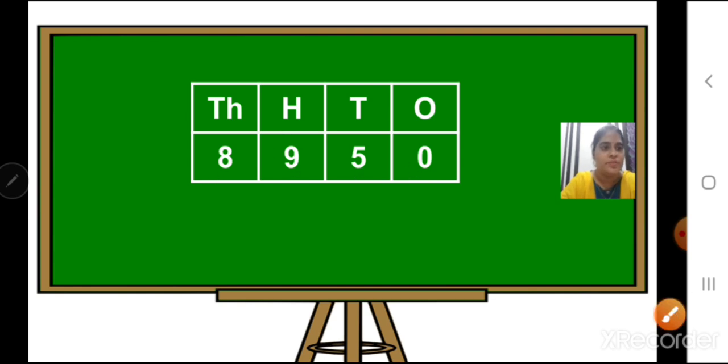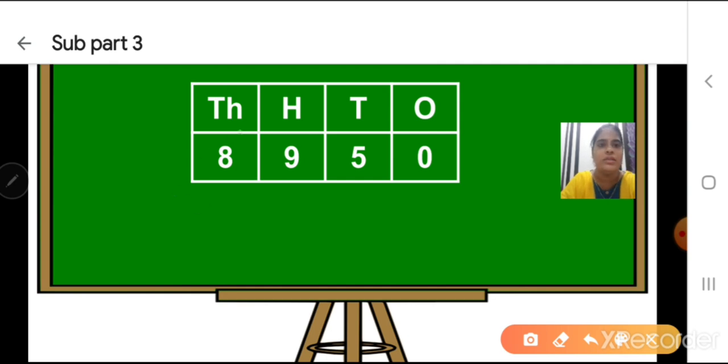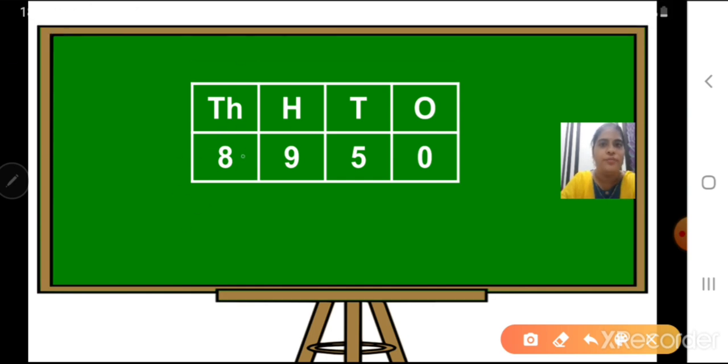Okay, children, for this, because we are rounding off to thousands place, we have to look at the number at hundreds place. Okay, hundreds place number will become 0, tens place number will become 0, ones place number also will become 0.